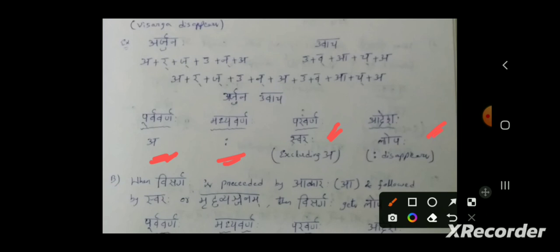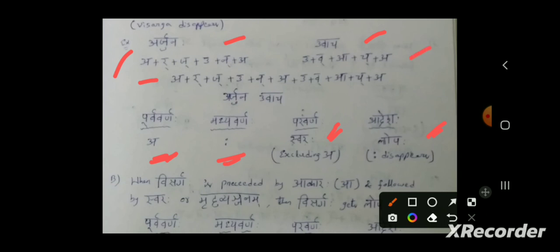See this example. The example is Arjunaha Uvacha. These are 2 words. First let's expand the word Arjuna: A plus Repa plus Jakara plus U plus Nakara plus A. And what is the expansion for Uvacha? U plus Vakara plus A plus Chakara plus A.